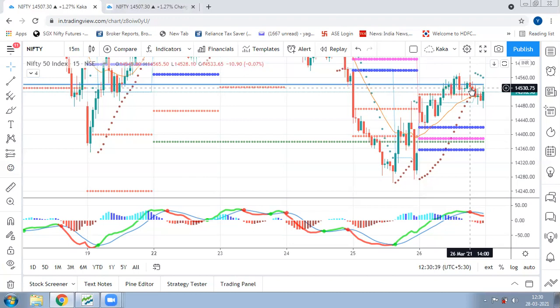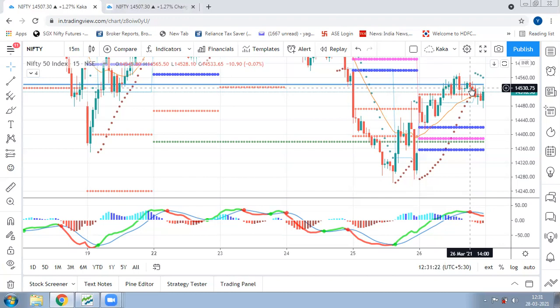Yes, RSI did not give me a sell. So it was not a foolproof trade. It was not on the boundaries. So ideally, you should not have taken a trade just on the basis of MACD and RSI as a part of our rules. But if you were supposed to take a trade, then your stop loss should have been the swing high, which was at 14,575, and your target should have been around 14,495, 14,500. Just because the risk reward here was 1:1, we entered the trade, and when we look back, yeah, it did materialize nicely. So this is how the trade setup was available for people who wanted to take a trade.